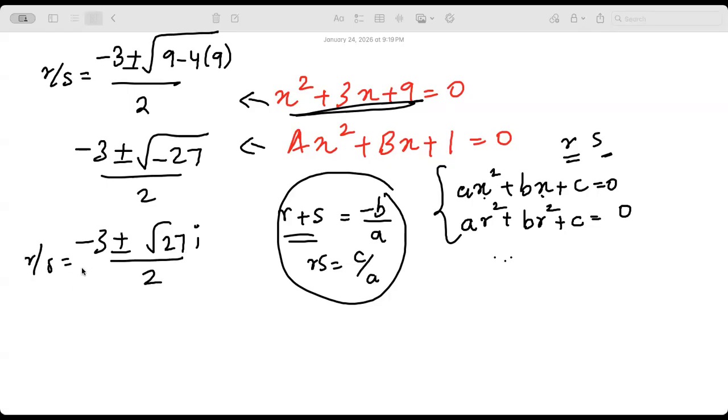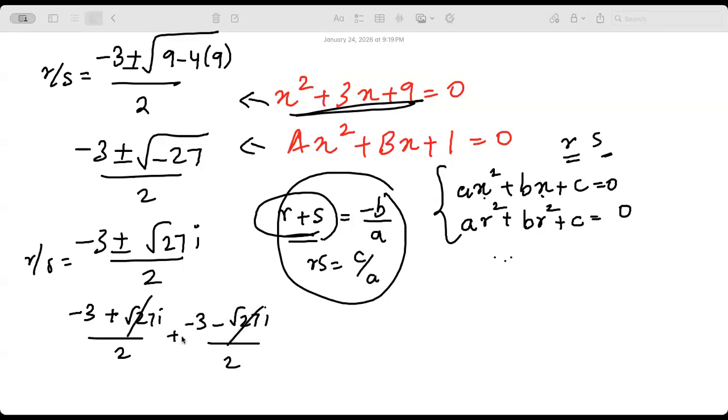Now, do you know how to find the sum of the roots and the product of the roots? So minus b by a will be r plus s. You can add both, minus 3 plus root 27i divided by 2 plus minus 3 minus root 27i divided by 2, correct?